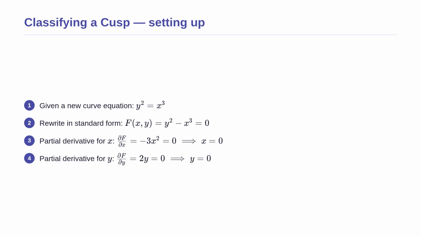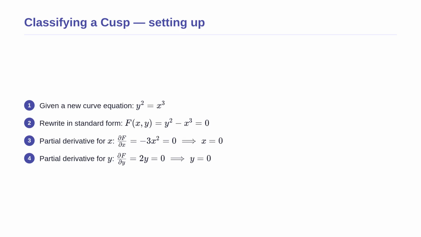Let us solidify this process by looking at a different curve, given by the equation y squared equals x cubed. We want to find its singular point and determine its shape. We follow the exact same strategy. First, we move the x cubed term to the left side to create our standard function f equal to 0.